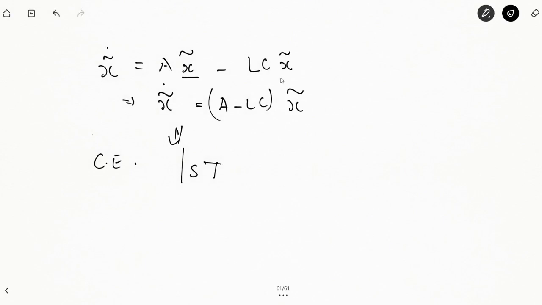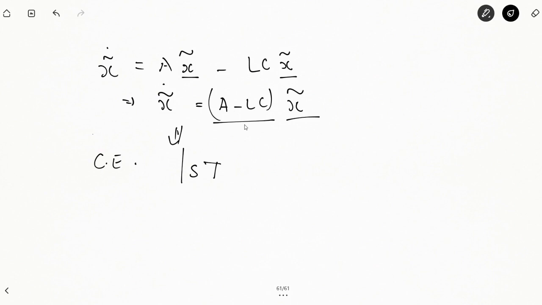bar. Again this is x bar. From here, taking x bar common, this is A minus LC. Fine. Now this can be compared with x dot equal to Ax. Okay, here now A is replaced by A minus LC.